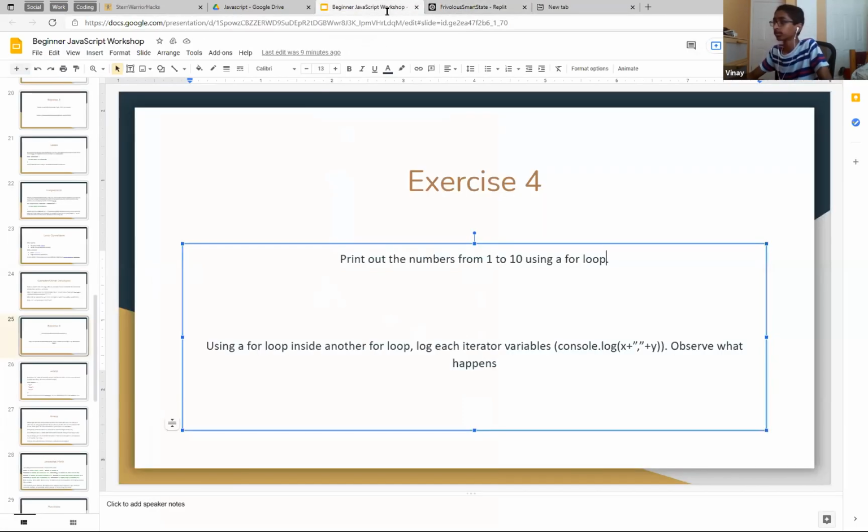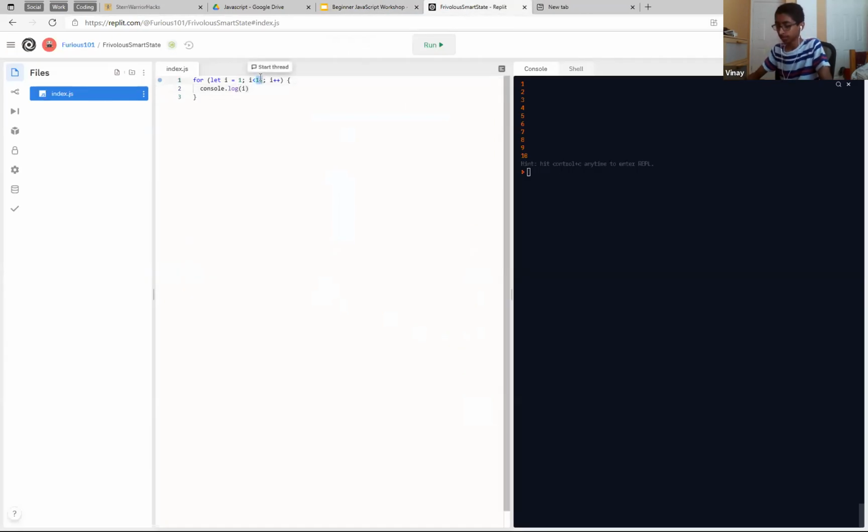And using a for loop inside a for loop. Okay, so this one's a little bit harder. So let's do up to 5, and then let's do this again. Here, we'll change the variable name. Let's do j. I'll comment that out actually. There we go.